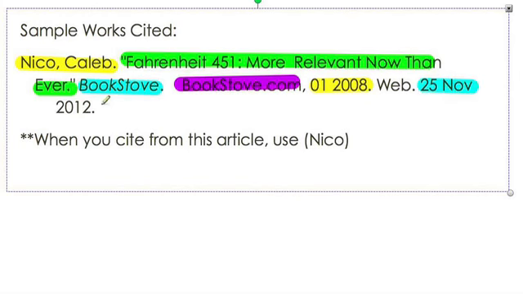This is important because oftentimes web information will change from day to day or from month to month, so it's important for your reader to know when you accessed that information so that they can keep up to date with your research. Now, if we were going to cite from this in a body paragraph, we would just use the name Nico because that's the author's last name, and since it's a web source, we wouldn't have a page number.